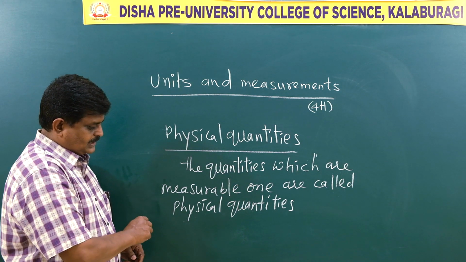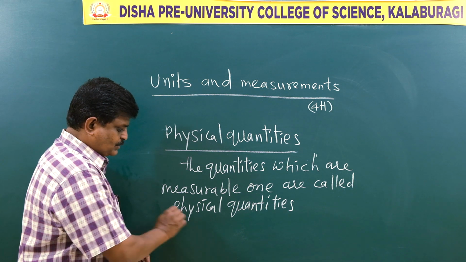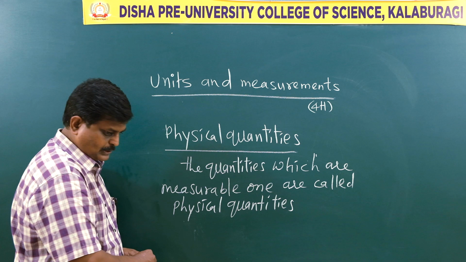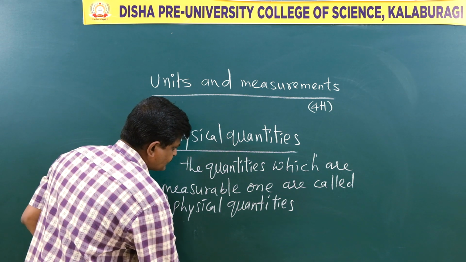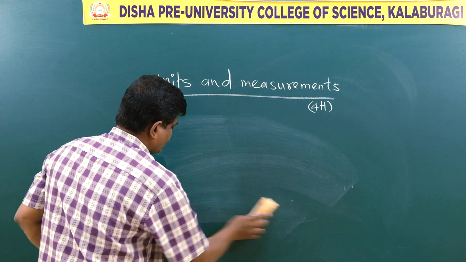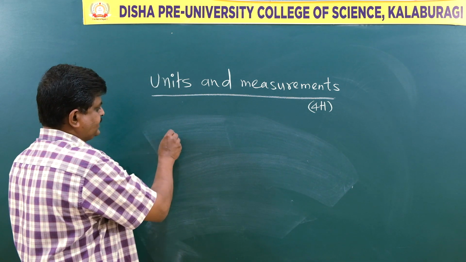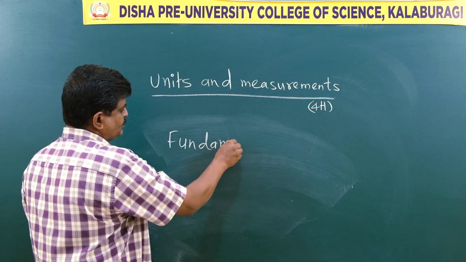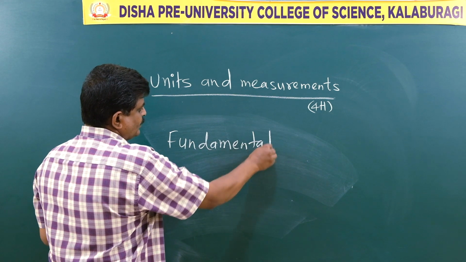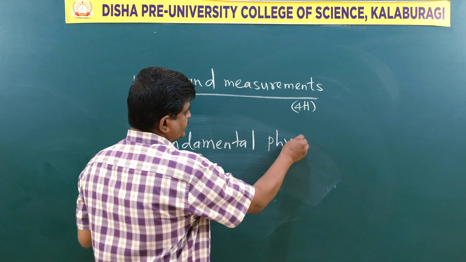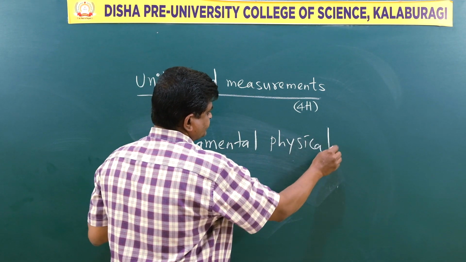The physical quantities are classified into two types. One is fundamental physical quantities. Second one is derived physical quantities. Let me repeat. Physical quantities are classified into two types. One is fundamental physical quantities.